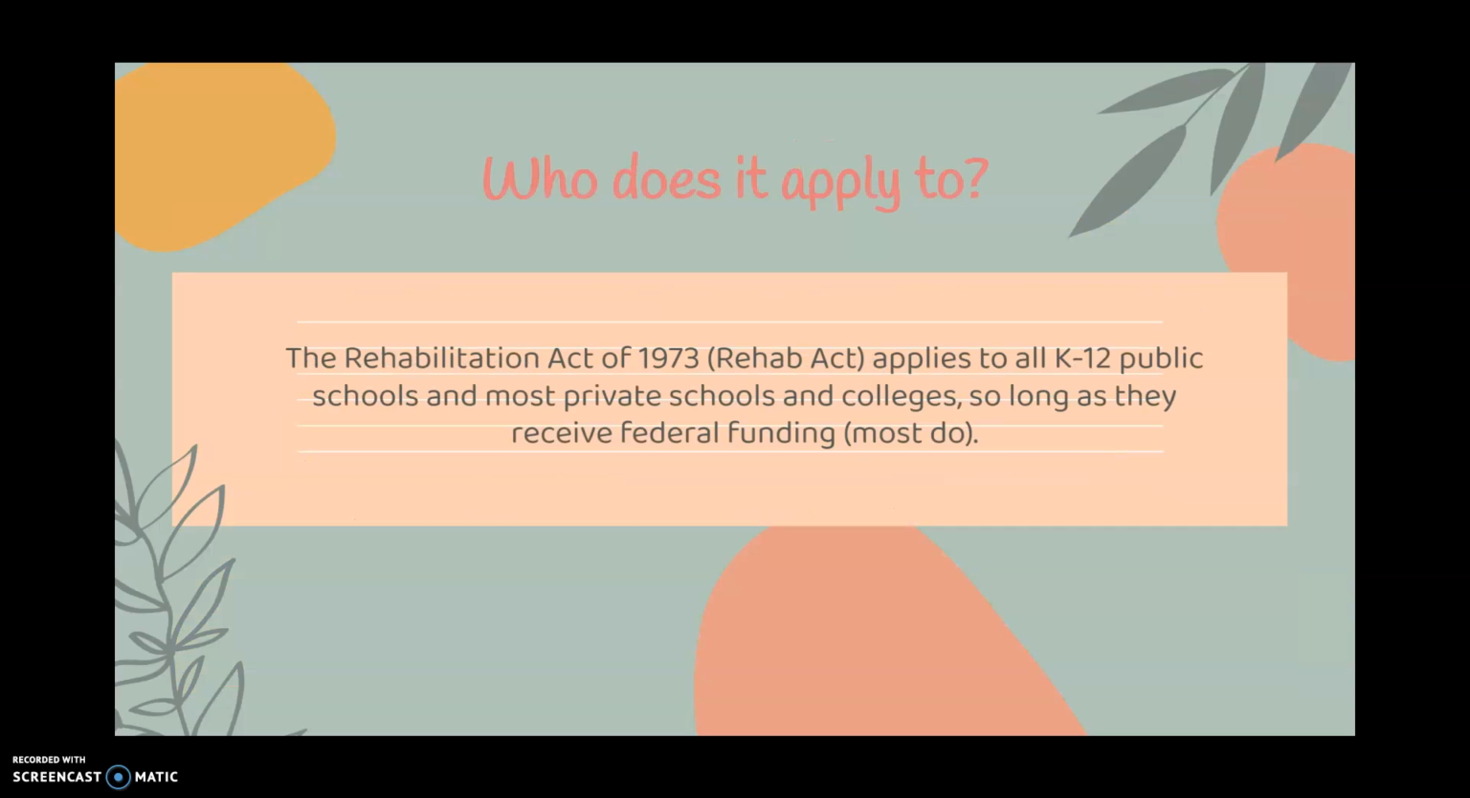So who does this act apply to? The Rehabilitation Act of 1973 applies to all K-12 public schools and most private schools and colleges, so long as they receive federal funding, which most do. It also applies to federal programs that offer jobs and employment to individuals with disabilities.